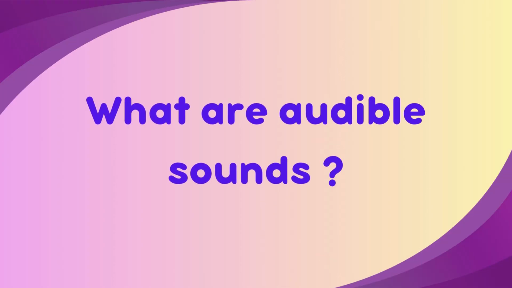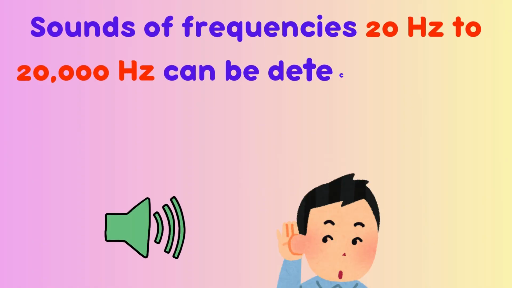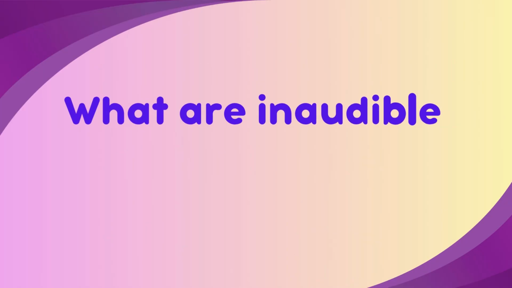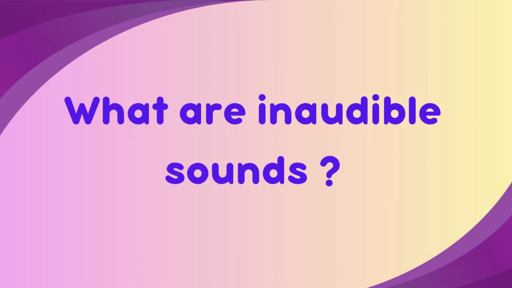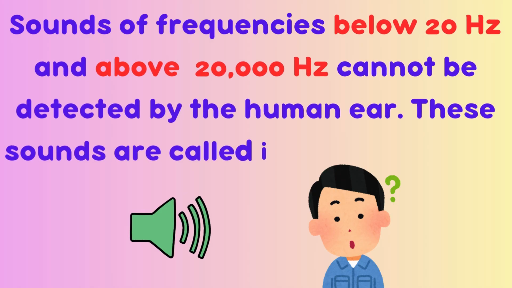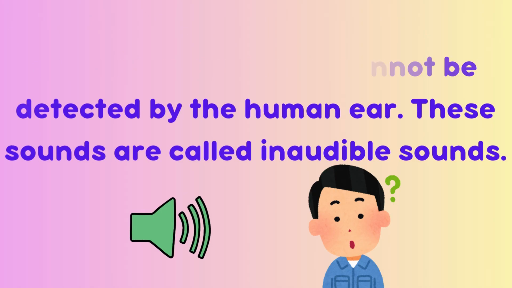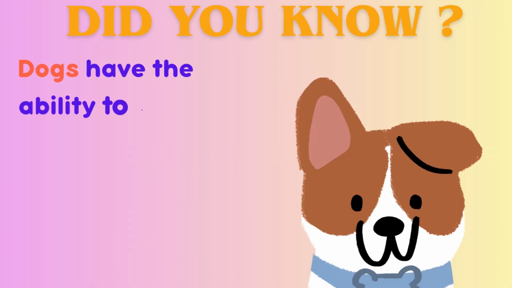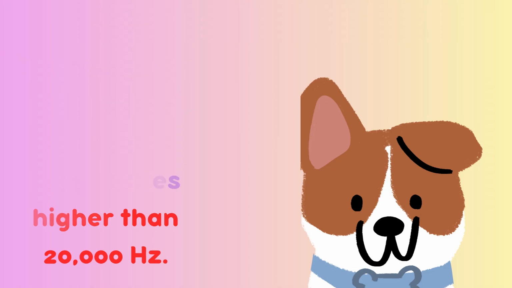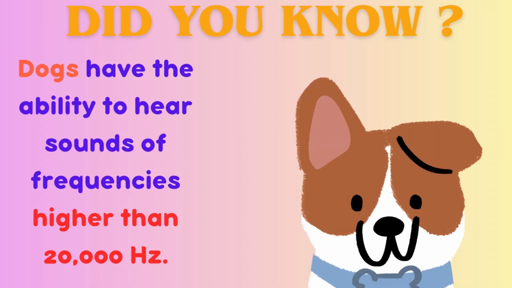What are audible sounds? Sounds of frequency 20 Hz to 20,000 Hz can be detected by the human ear. These sounds are called audible sounds. What are inaudible sounds? Sounds of frequencies below 20 Hz and above 20,000 Hz cannot be detected by the human ear. These sounds are called inaudible sounds. Dogs have the ability to hear sounds of frequencies higher than 20,000 Hz.